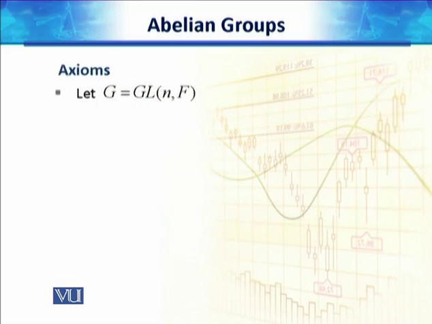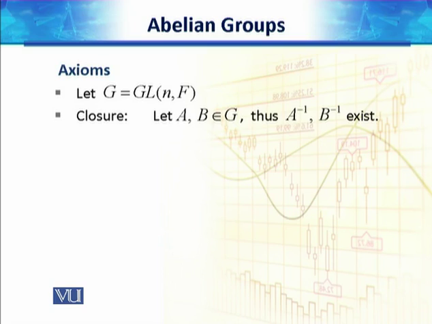Number one, let G be GLn(F), the set of all invertible matrices of order n cross n. Then first we will see about its closure property. We pick two elements, two matrices A and B from that set. Since these two matrices are invertible, so their inverses, that is A inverse and B inverse, exist. Then in general, if we have multiplication of two matrices, then the inverse of that multiplication, that is (AB) inverse, is equal to B inverse times A inverse. This is a well known result.